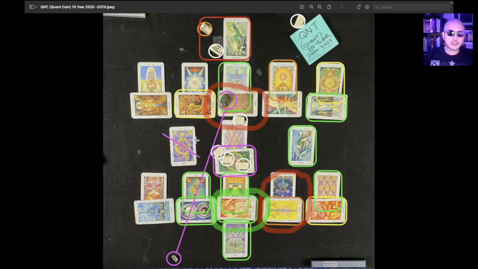What I'm also noticing here is that early in 2022, there was an opportunity. There's an opportunity at a low there in early 2022.